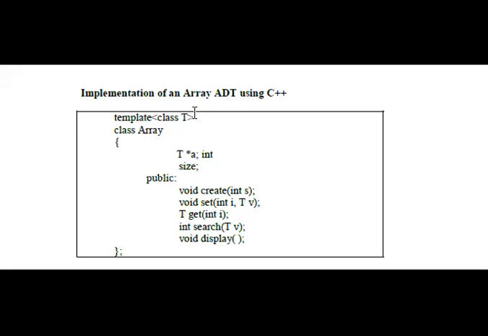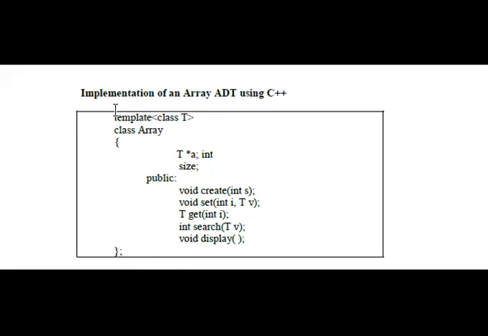Here is the implementation of an array ADT using C++. First, we have to frame the structure of the class array for performing operations using array elements.